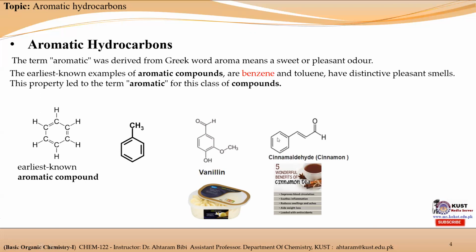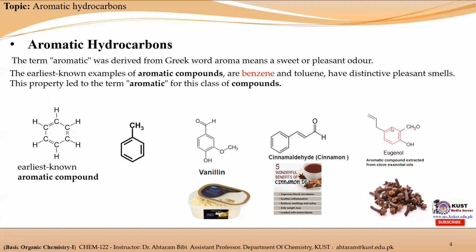It is also a derivative of benzene and it has a good odor. Therefore, it is considered an aromatic hydrocarbon. Here is a third example, eugenol, which is extracted from clove essential oil. It is also a benzene derivative and it has a good odor.